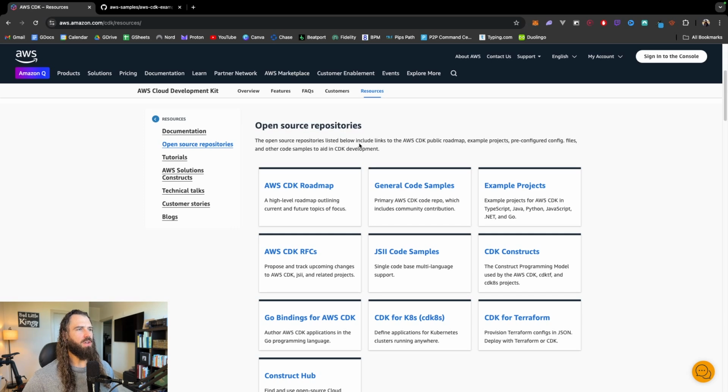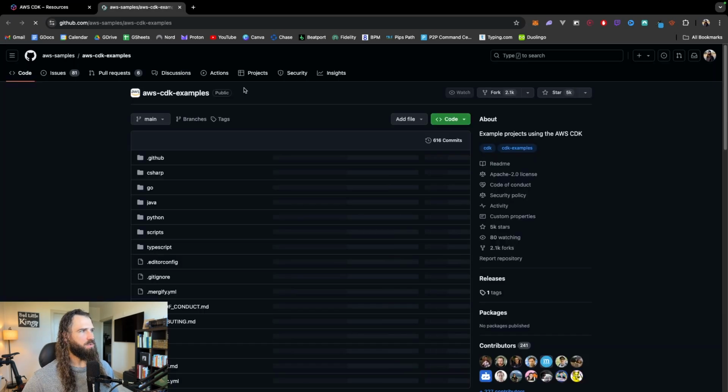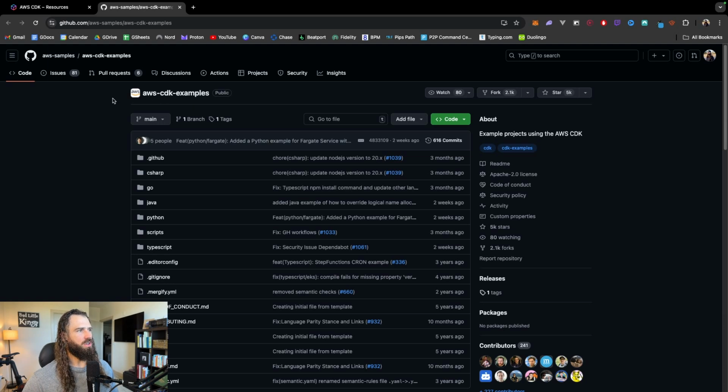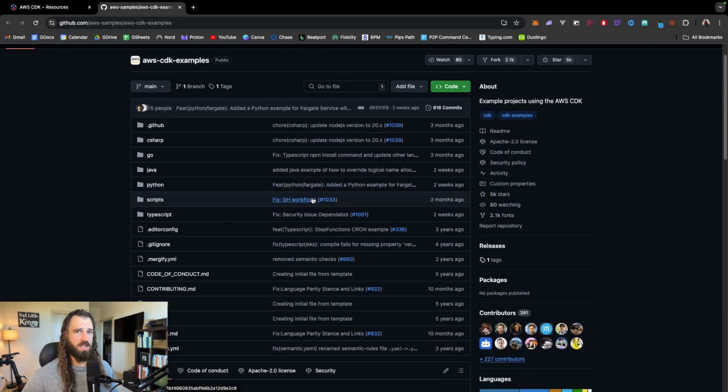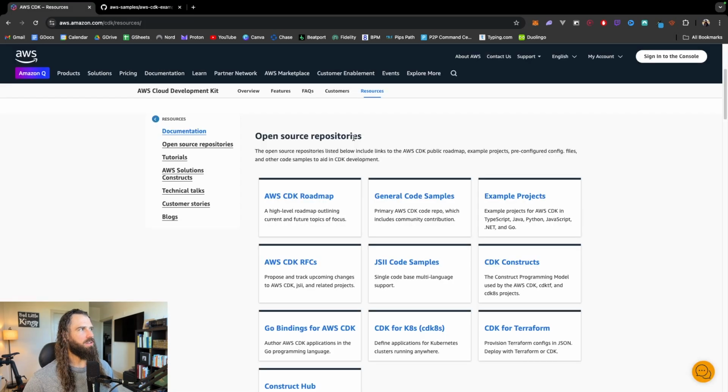Next, we'll jump down here into open source repositories, and we can go here to the example projects link. This will take us over to GitHub, and this is the official AWS CDK example GitHub repository. This is a collection of simple examples demonstrating the usage of the CDK in different scenarios. Jumping back to the resources page, there's a bunch of blogs, tutorials, a bunch of other things that you can explore on this page as well.